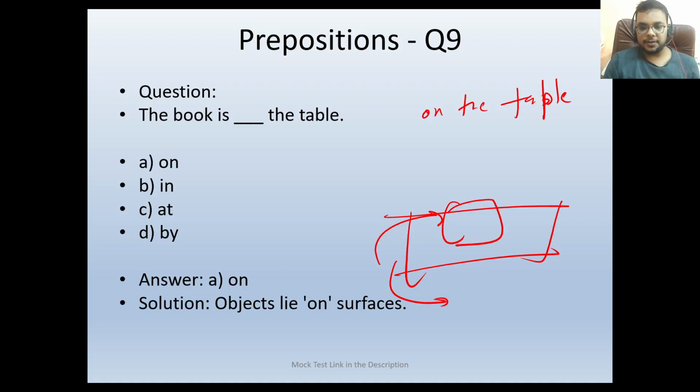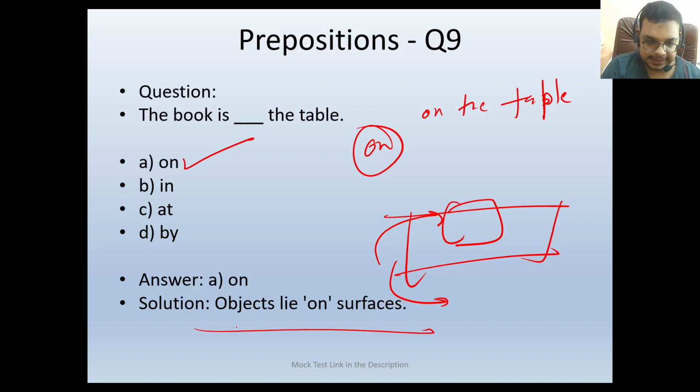We will be putting the book on the table. If we are putting anything somewhere, we always use on, because we are putting it upon something. So the answer will be on. The basic rule: an object lies on a surface. When we are putting any object on a surface, we always use on.